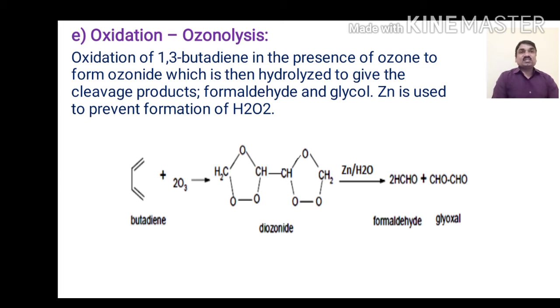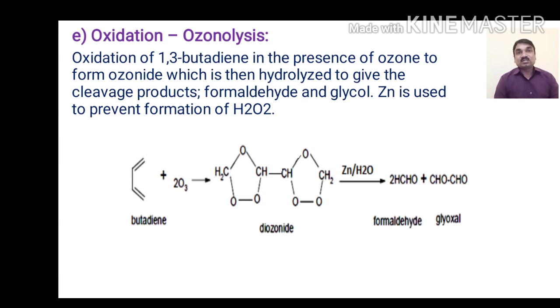Next is the oxidation or ozonolysis. Oxidation means the addition of oxygen across the carbon-carbon double bonds, resulting in oxidized products. Ozonolysis is the most important type of oxidation process. Oxidation of 1,3-butadiene in presence of ozone forms ozonides, which are then hydrolyzed to give cleavage of bonds. Formaldehyde and glyoxal are formed.